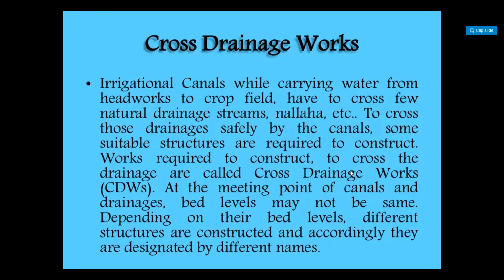Okay, so here the bed level of the stream will be different and the bed level of the canal is also different, depending upon the levels, whatever the levels, full supply level and high flood level of the canal and stream, and bed level of the canal and the bed level of the stream. Depending upon the level differences, the cross drainage work structures are different. So depending upon the levels, they categorized the cross drainage works as follows.